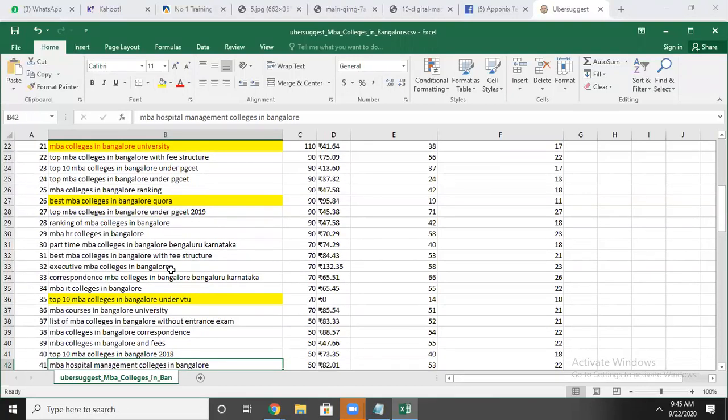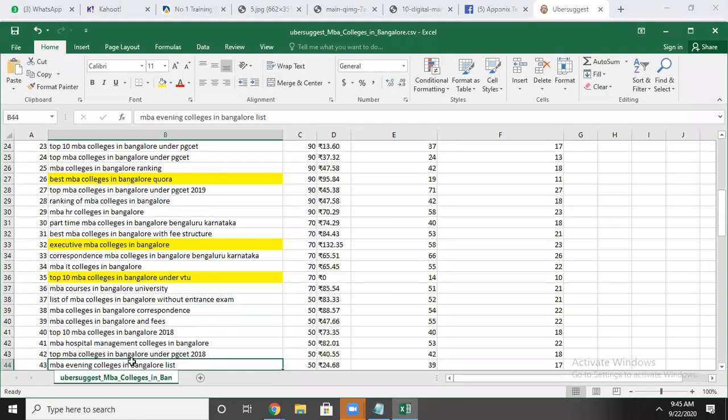And people are also searching executive MBA colleges, because some of the MBA institutes offer an MBA executive program. People searching MBA hospitality management. Means if you want to find information about the MBA, in those cases, it will be useful for you. And also you will get to know what keyword I want to choose, what keyword I don't want to choose.